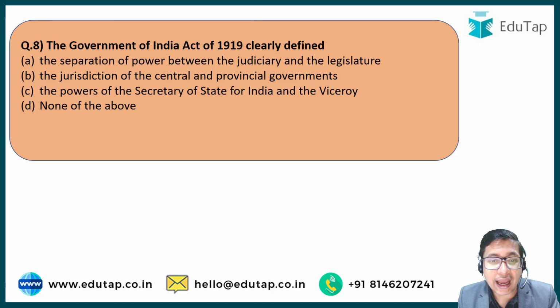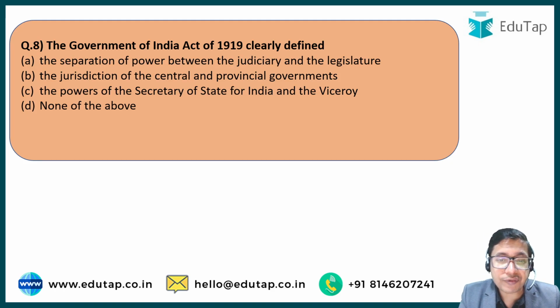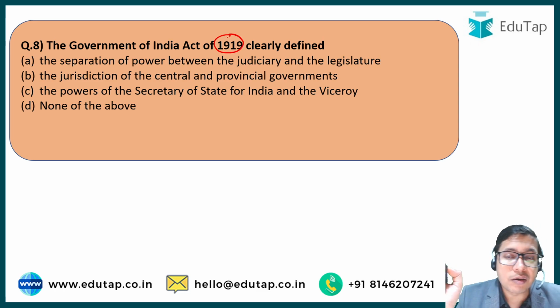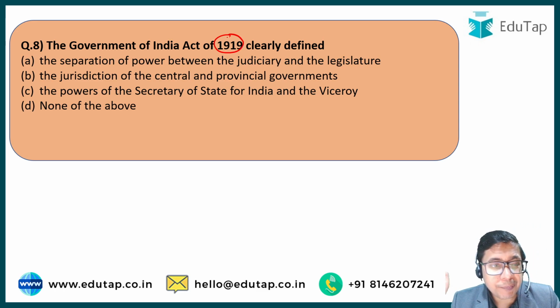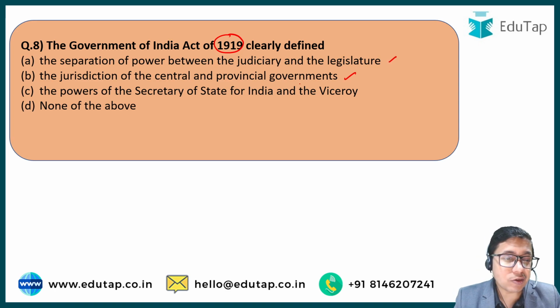The Government of India Act of 1919, also known as the Montagu-Chelmsford reforms, clearly defined which of the following? Option A, the separation of power between the judiciary and the legislature. Option B, the jurisdiction of the central and provincial governments. Option C, the powers of the Secretary of State of India and the Viceroy. And option D, none of the above.